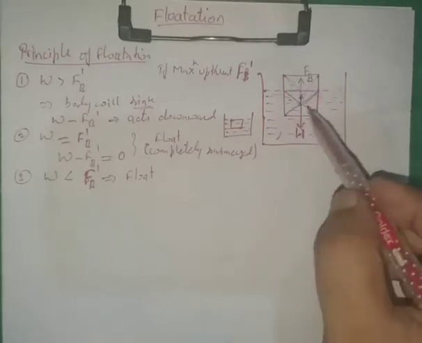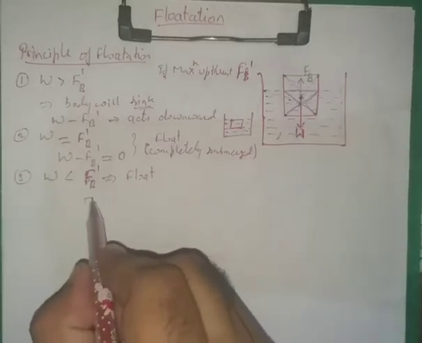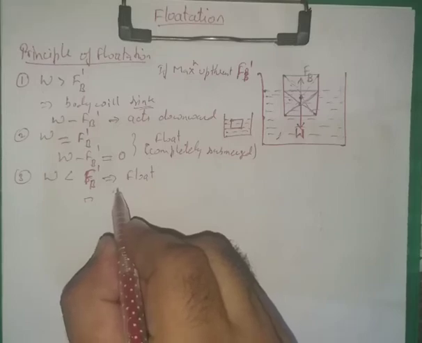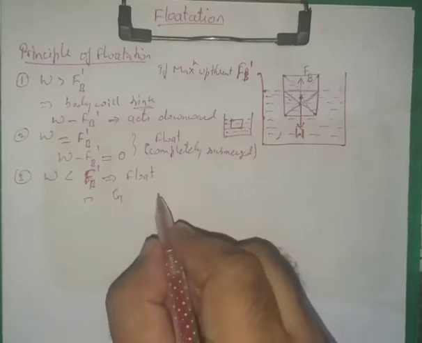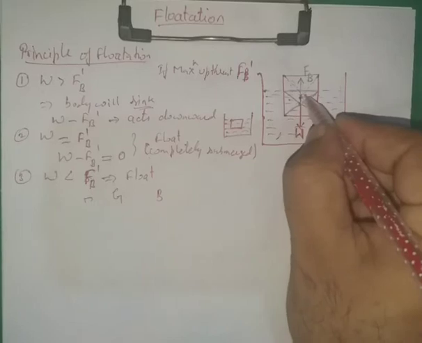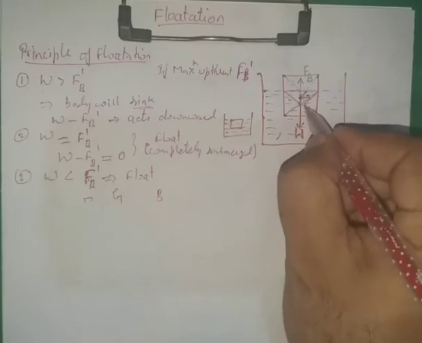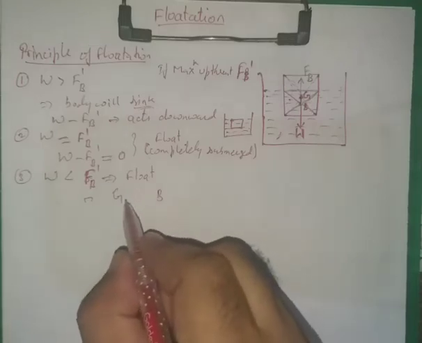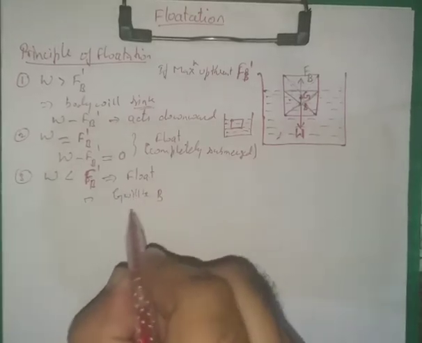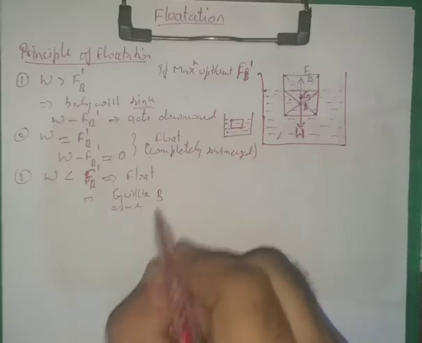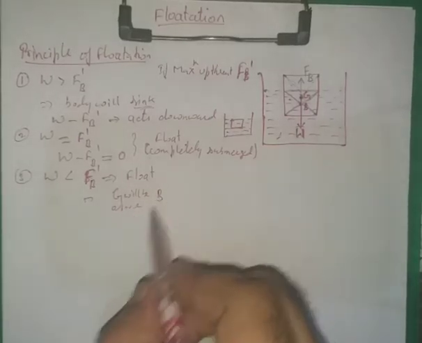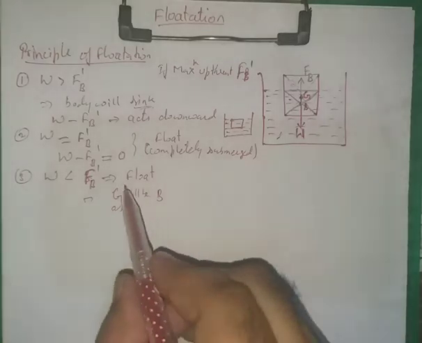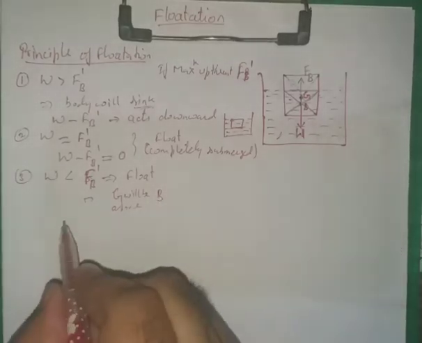Here, I am representing the center of gravity by G and the center of buoyancy by B. So this is point G and this is point B. In this case G will be above B, so the net force will act in the upward direction.